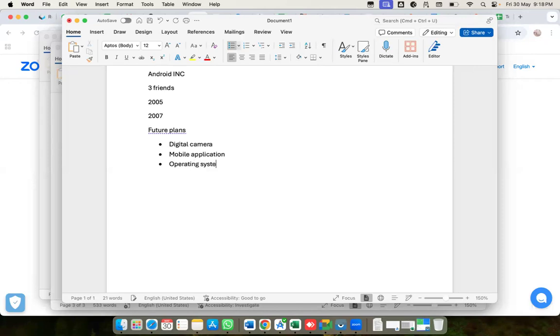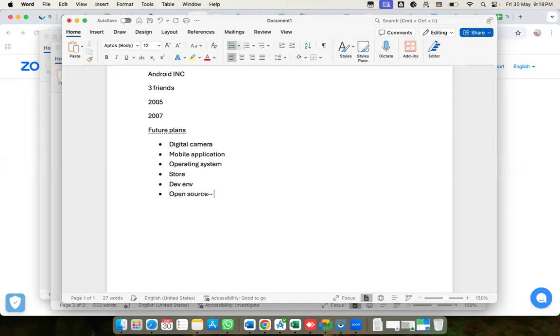Operating system. Then one store where users can download the apps. Then development environment. And one more main and important thing: it is always open source. So these five to six terms, they explained to Google.